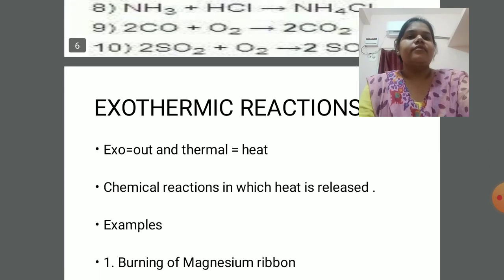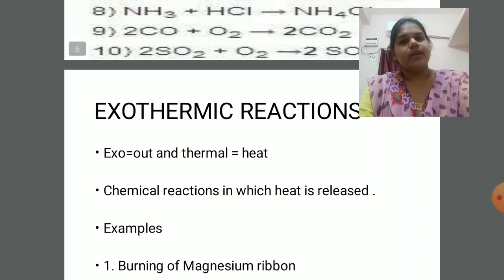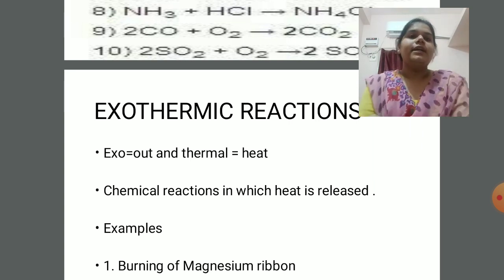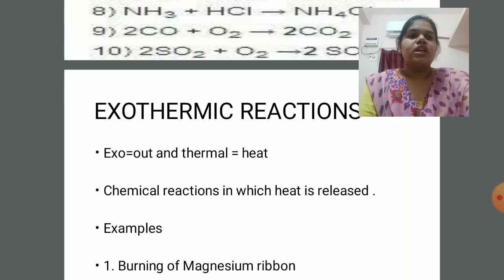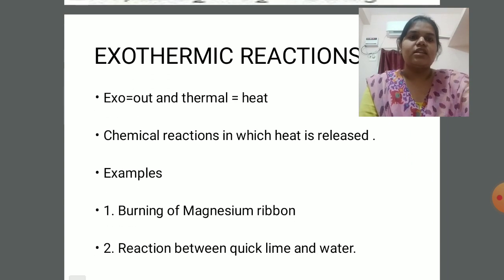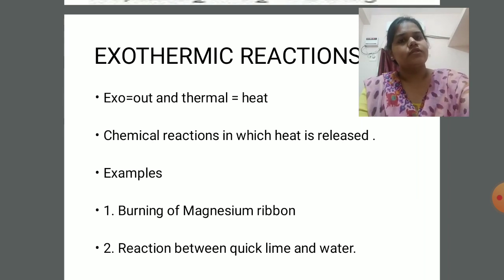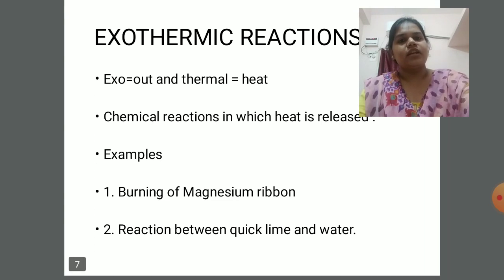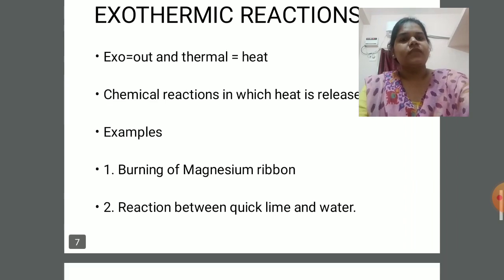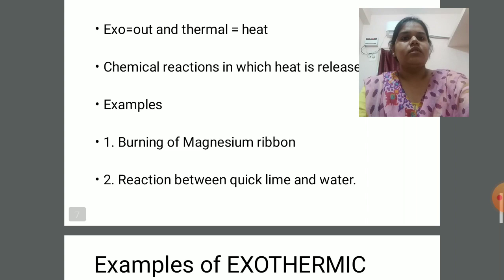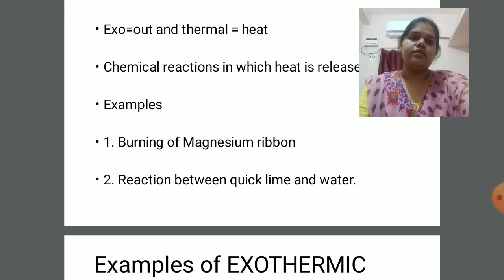Now next we have exothermic reactions. As I have already told you, exo means to come out and thermal means heat. So such chemical reactions in which heat is released, when heat comes out, that type of reaction is called exothermic reactions. Examples are again the same: burning of magnesium ribbon, your activity 1.1, then your activity 1.4, reaction between quicklime and water, that is highly exothermic.